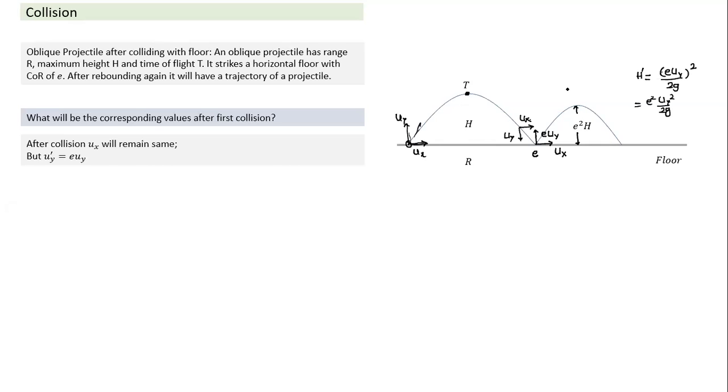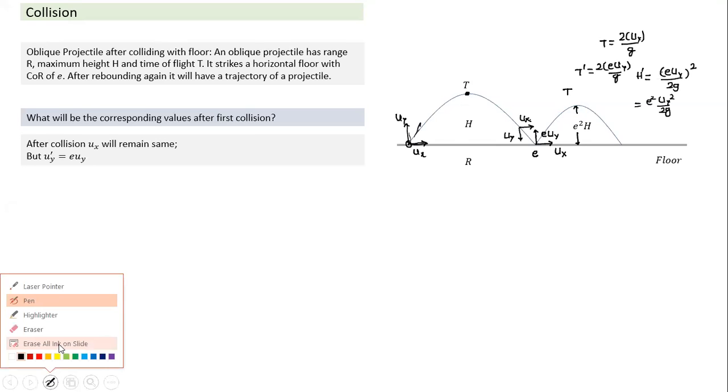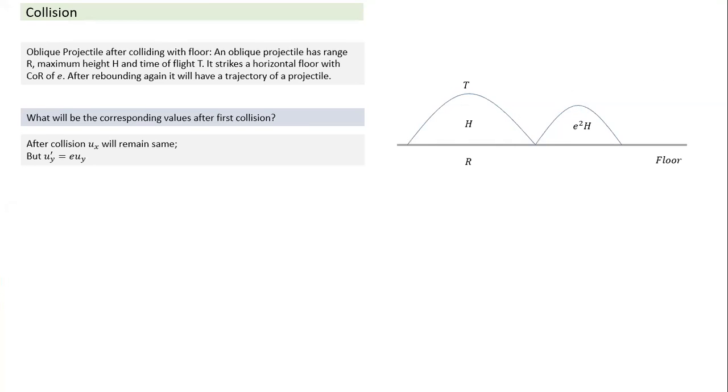How about time of flight? Time of flight t is equal to twice the y component of velocity divided by g. So here, t dash is equal to 2 into eu by g. It means time of flight also has become e times. Maximum height has become e square times and time of flight has become e times. So h becomes e square h, and time of flight becomes et.